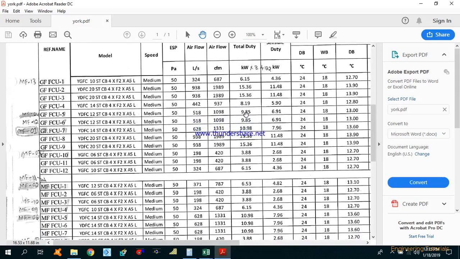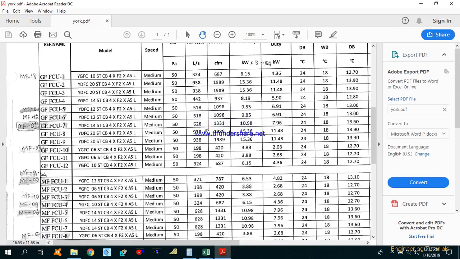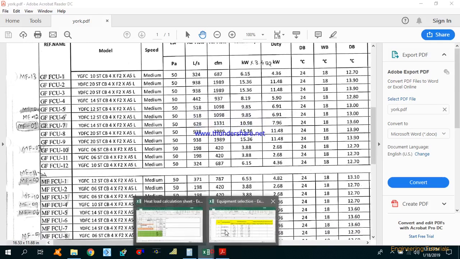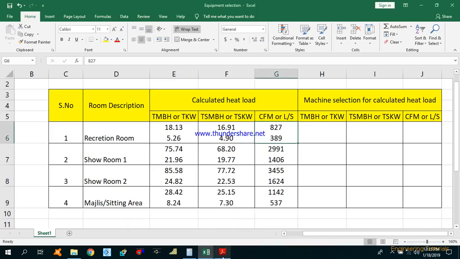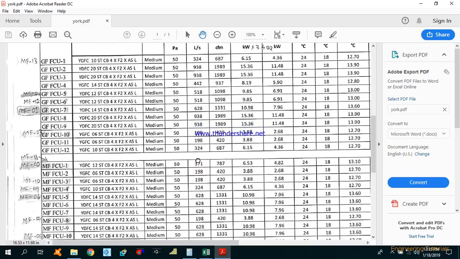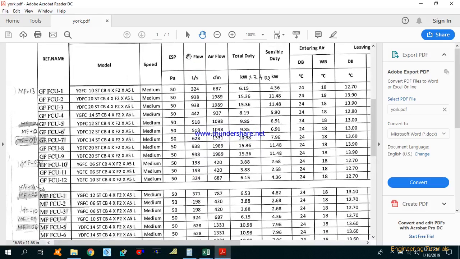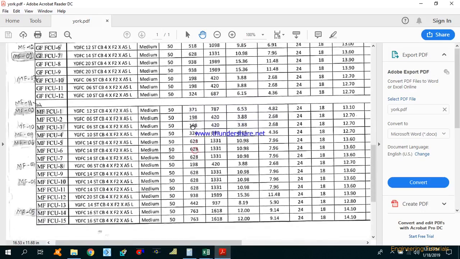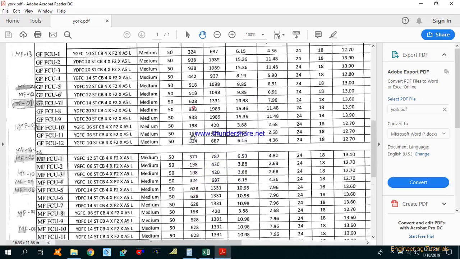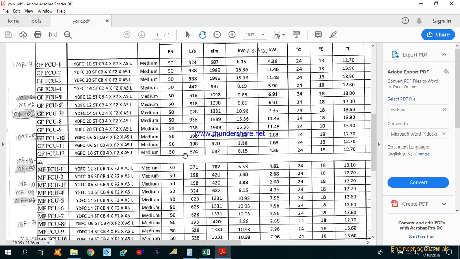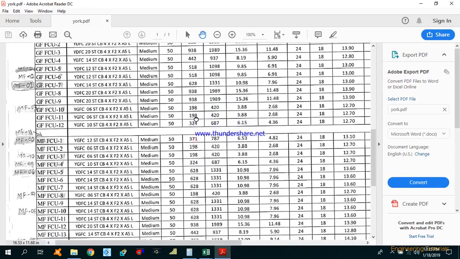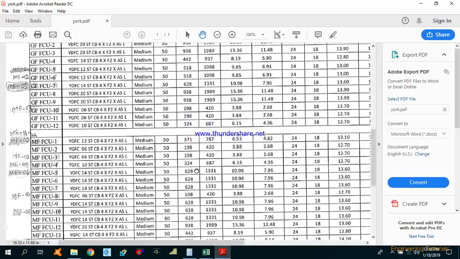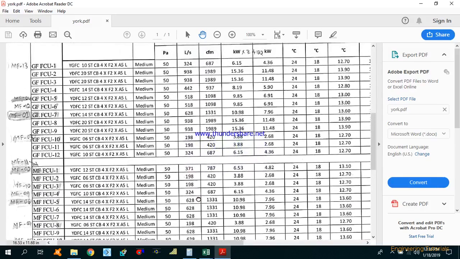So if I move to this chart, 389, okay, if we go to this airflow column in liters per second, 389 is exactly not there, so we will select the nearest one, that is 442.